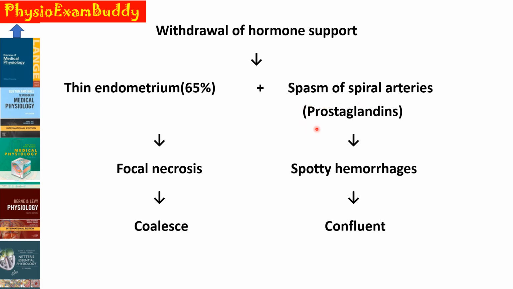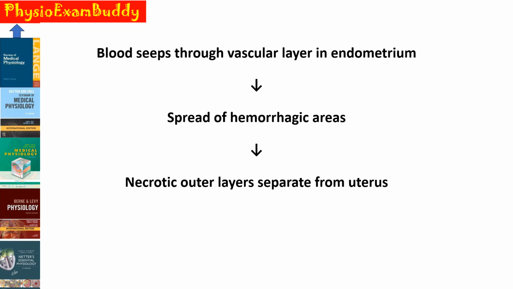It is because of the effect of the prostaglandins, and it can cause spotty hemorrhage. Because of the spasm of the spiral arteries, it can result in spotty hemorrhage, which will also become confluent. So both the focal necrosis collapse together with the spotty hemorrhage, which becomes confluent. So all these changes will result in the seepage of blood through the vascular layer in the endometrium, resulting in the spread of hemorrhagic areas. And finally, the necrotic outer layers will separate from the uterus.